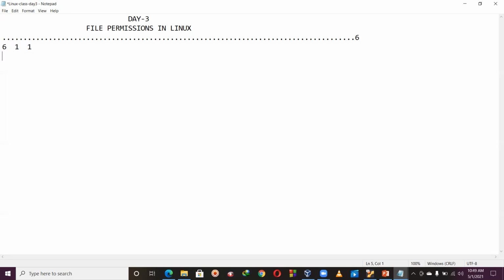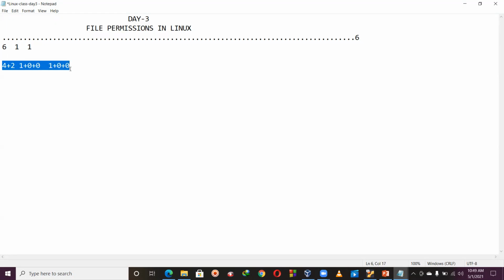It means 4 plus 2. Yes. What is the meaning of that one? 1 plus 0 plus 0, very simple. So this is the meaning. Now you can understand very easily.